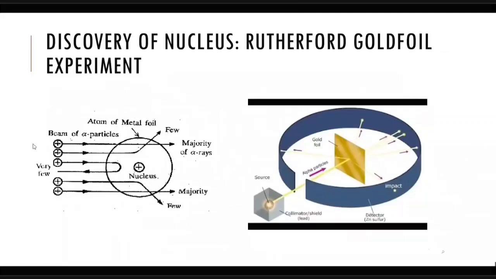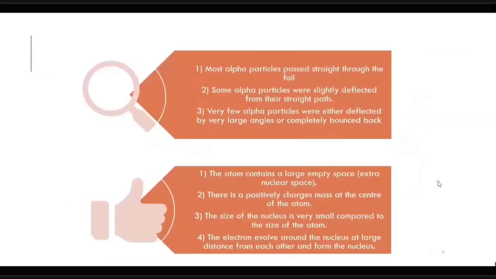So over here, I'm also demonstrating in one more diagram that most of the alpha particles went without any deviation. A few alpha particles were deviated like this, and very few, that is 1 out of 50,000 alpha particles, bounced back. And hence the following things were concluded. Now, what was the conclusion part? The atom consists of a large empty space inside the nucleus. So there is a large amount of empty space inside the nucleus where there are neither protons nor electrons.